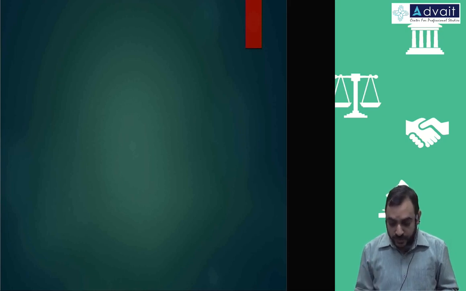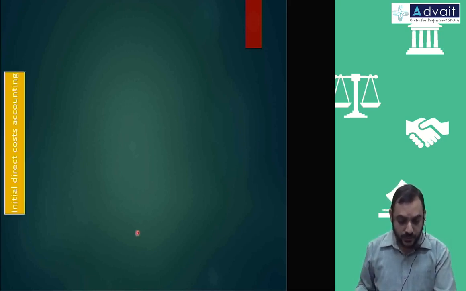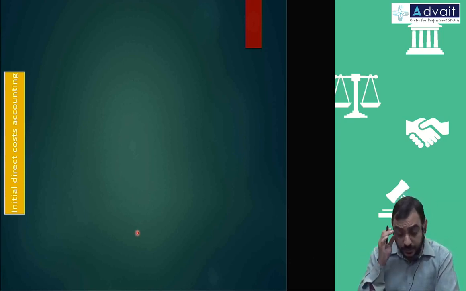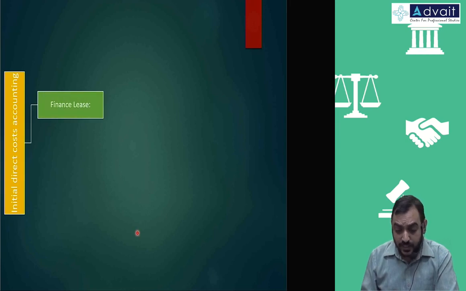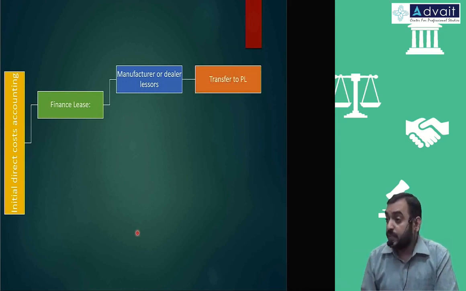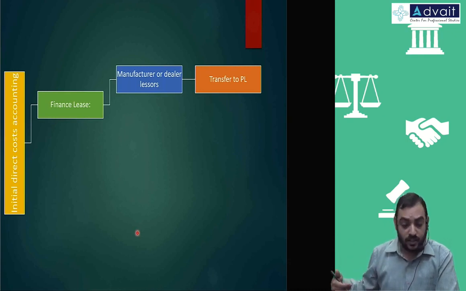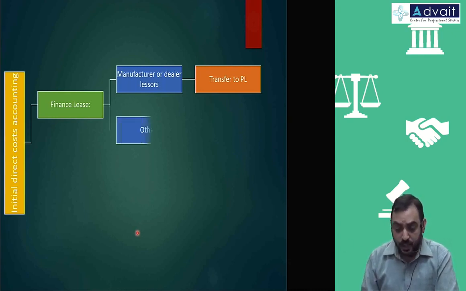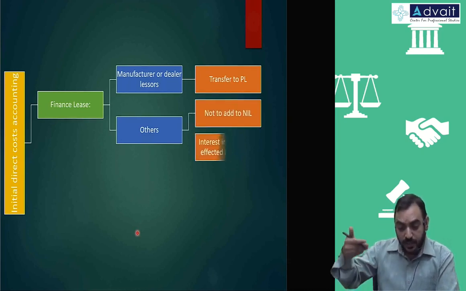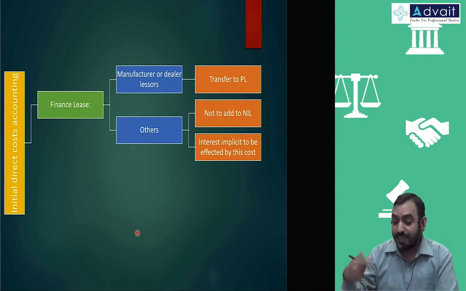Okay, one small point of discussion, then we can go for the break and problems. Initial direct cost, I just want to summarize this part. If it is a finance lease, then if it is a manufacturer or dealer, it is transferred to P&L. I just now told that, because for him it is a regular course of business, that is transferred to the P&L account. For others, it will not be added to NIL, but it will be implicit in the NIL. You have to recompute the rate of interest. I just now told, I'm repeating, that's all.